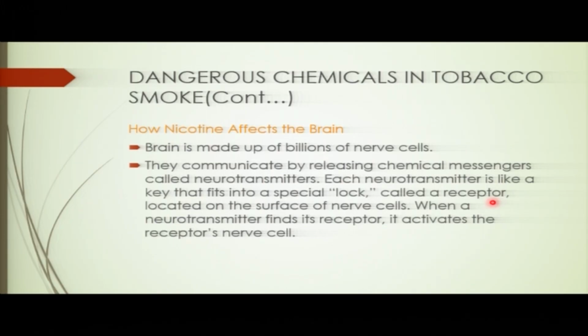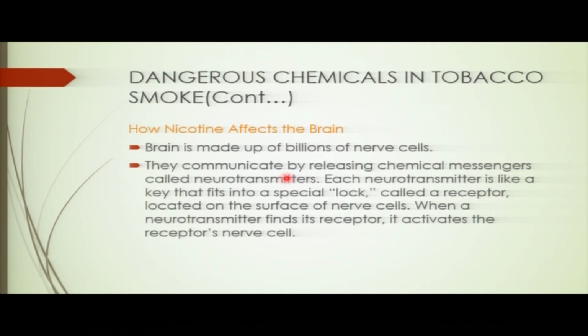So now let's see how the nicotine found in tobacco can affect the brain. The brain is made up of billions of nerve cells, you see? We have talked about this. Those nerve cells are the ones that carry information, carry impulses, to ensure the communication of what? Of the body. These nerve cells communicate by receiving what you call neurotransmitters. Those neurotransmitters are the chemicals that help in the transmission of the impulse. They help the impulse to be transmitted from one nerve cell to another.